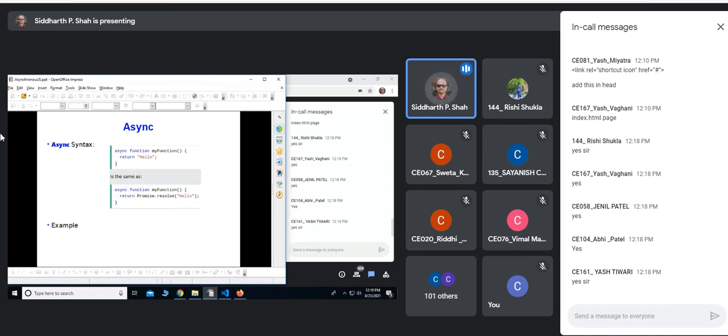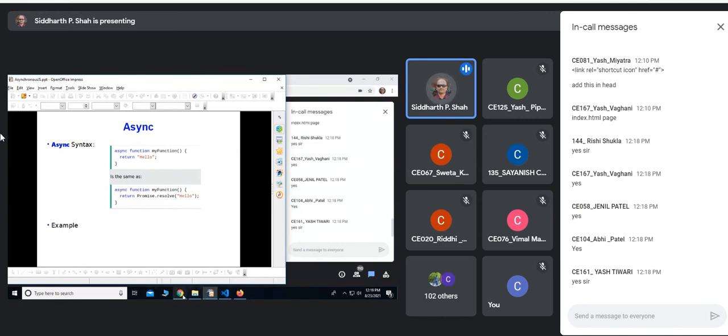So this is one example. This is an async function, and it returns hello. It's a simple function which returns hello. But as you have prefixed it with async, it is exactly the same as this. Actually, it is returning Promise.resolve hello. So basically internally it is returning a promise, and for a successful promise, it is calling resolve on that promise. Okay. So that is the meaning of async.